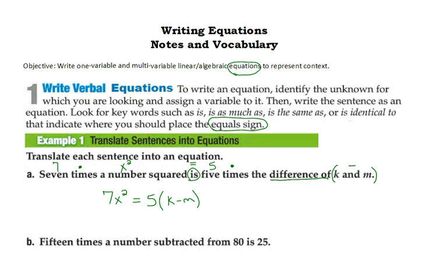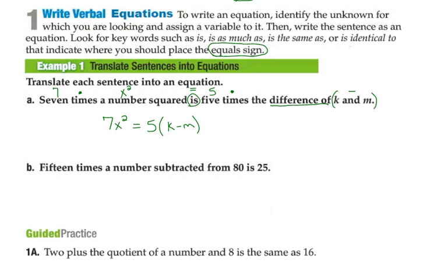All right, let's go ahead and try that on this next one. 15 times a number subtracted from 80 is 25. So we are going to translate that sentence into an equation. Notice again that it's in a sentence because we have a clue word in there, and we'll get to that.